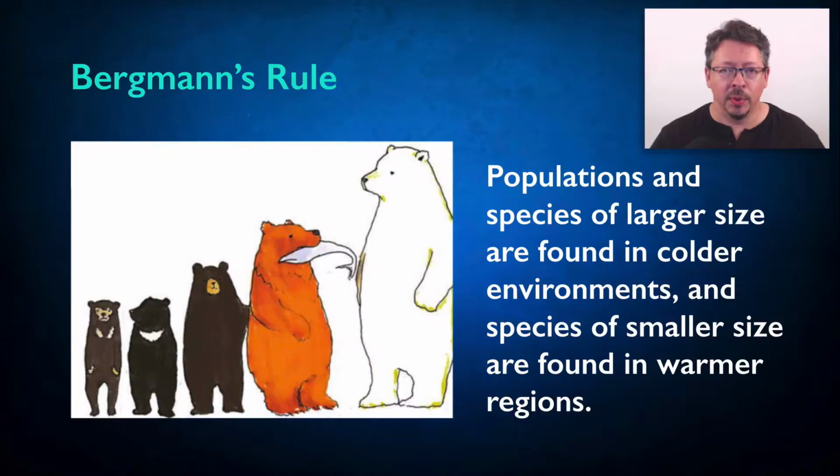Here's one. It's called Bergmann's Rule. It says that within a group of organisms that have a common ancestor, like all the bear species or bear populations, the larger species are found in colder regions and the smaller species are found in warmer regions. The rule applies to many species of mammals and birds, but there are exceptions.